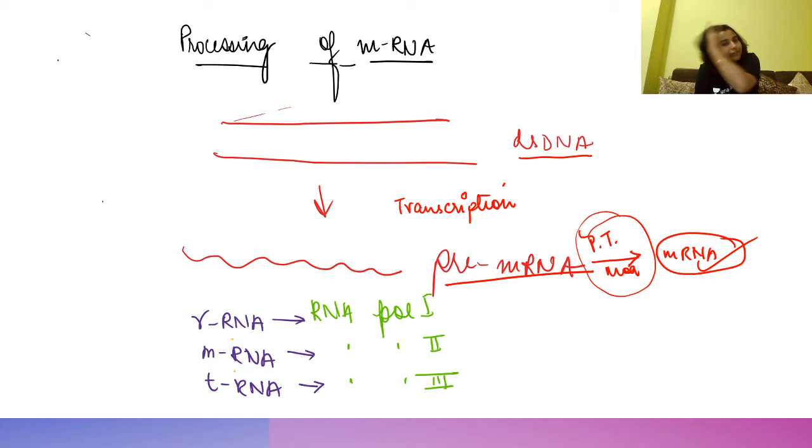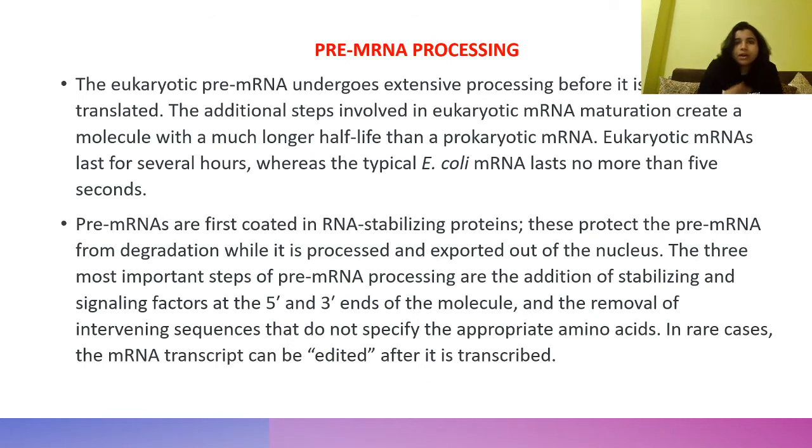So basically we know that there are three types of RNAs: rRNA, mRNA, tRNA, right? rRNA is formed by RNA polymerase 1, mRNA is formed by RNA polymerase 2, tRNA is formed by RNA polymerase 3. So if we talk about pre-mRNA processing, the eukaryotic pre-mRNA undergoes extensive processing before it is ready to be translated. Eukaryotic mRNA maturation creates a molecule with a much longer half-life than a prokaryotic mRNA, right?